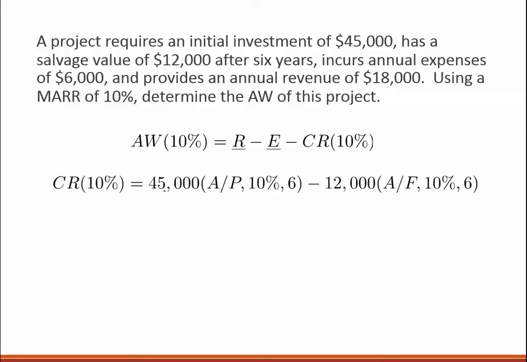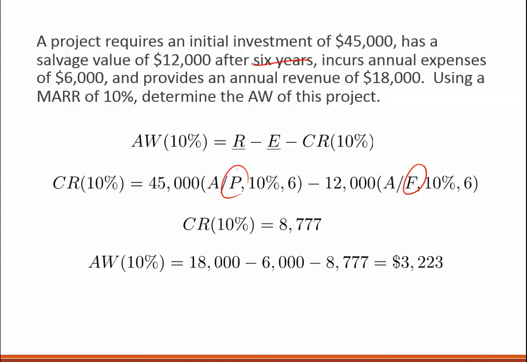In this case, to find it, we had that $45,000, which was an initial investment, minus $12,000, which was a salvage value. This is a P and this is an F, so this is important, and it's for 6 years. So here we go, and we're going to find that number, and then we're just going to have our revenue minus our expenses minus our capital recovery, and this is what we get.